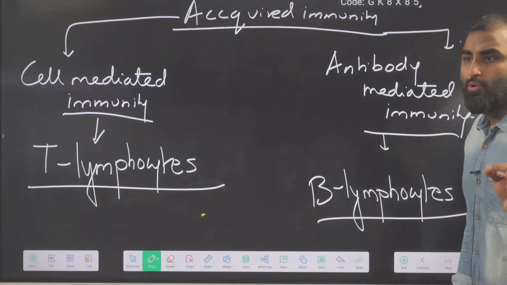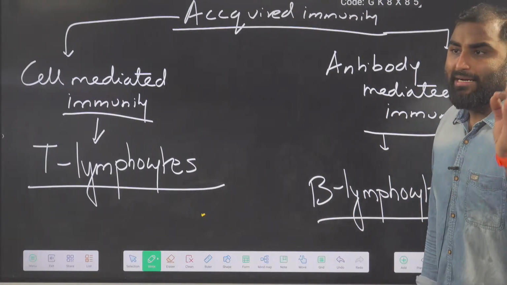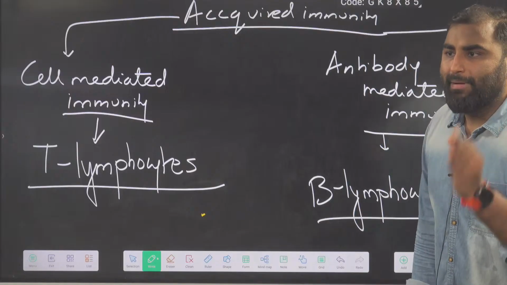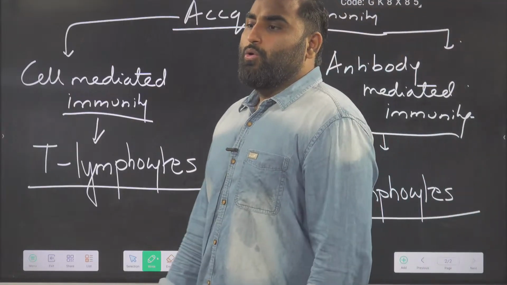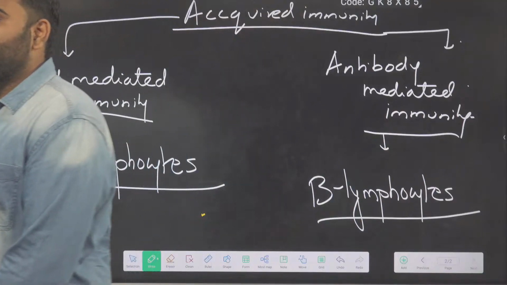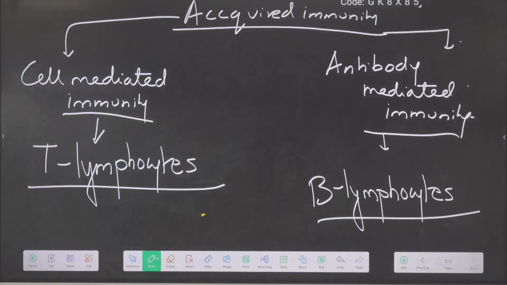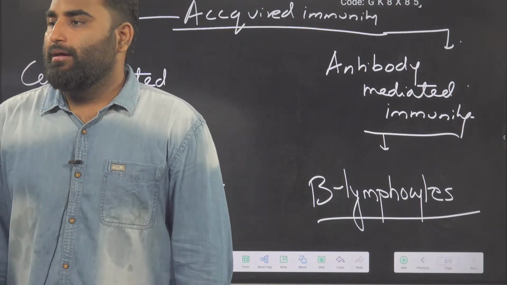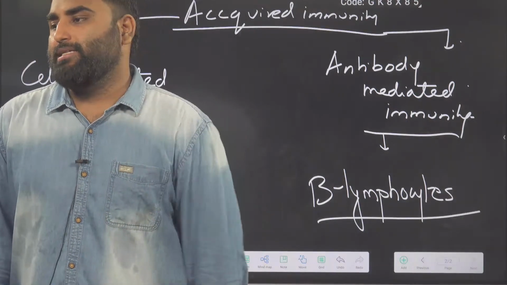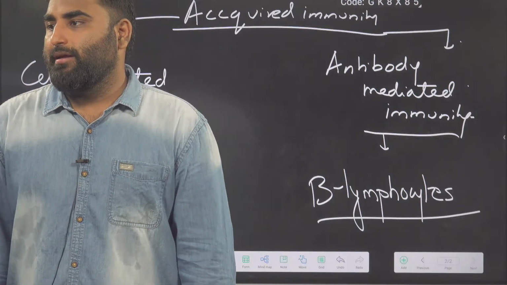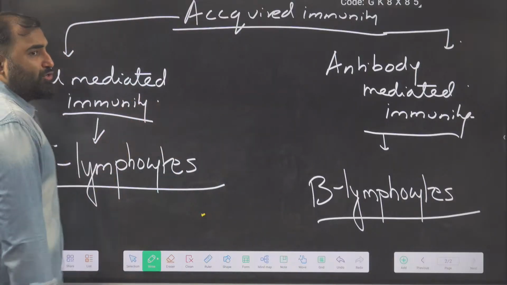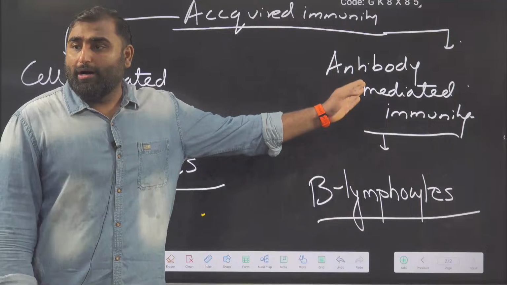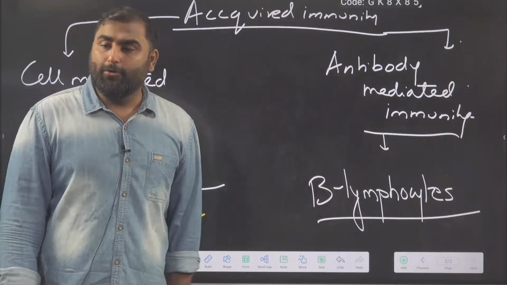So if I ask you a question, who will produce antibodies, T lymphocytes or B lymphocytes? What will be your answer? Come on, in the chat box. Quickly, beta. Quickly. Very good. B lymphocytes. Absolutely right. So for cell-mediated immunity, T lymphocytes will help you. For antibody-mediated immunity, B lymphocytes will help you.